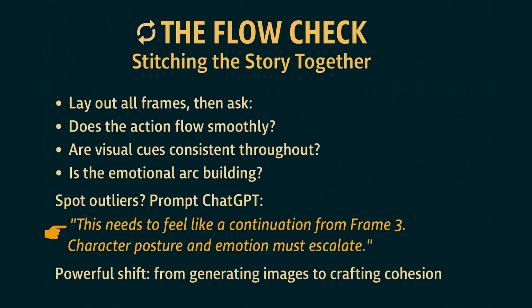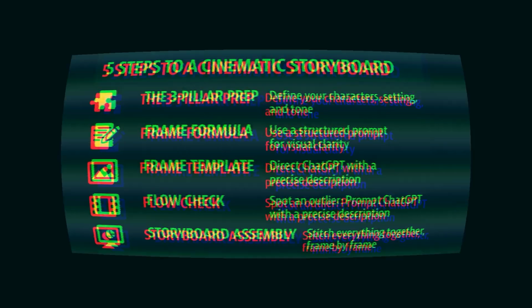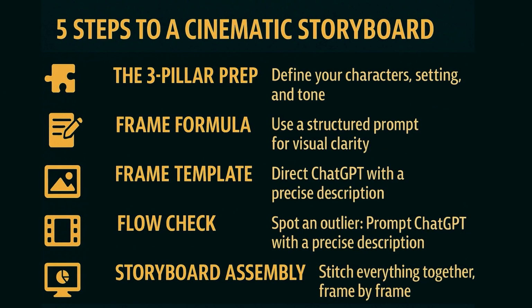So here is a quick recap. The 5-step ChatGPT storyboarding framework. Here's the full flow we have followed. 3-pillar preparation, lock your character, settings and cinematic tone. Frame formula, break the scene into clear promptable beats.